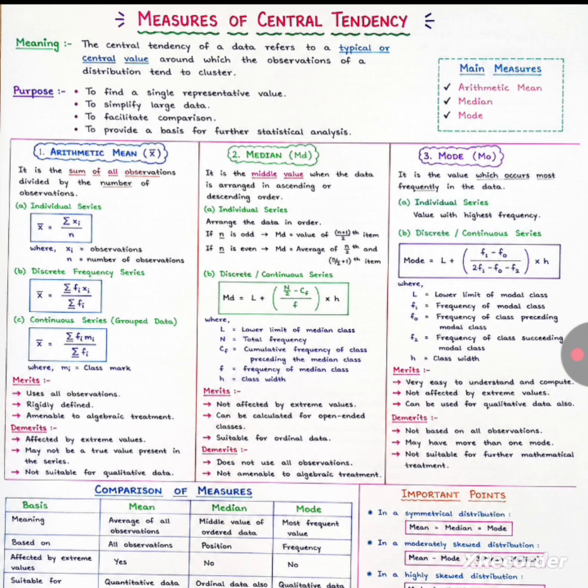Median and mode no. Uniqueness: mean is always one, median is one, and mode may have more than one.